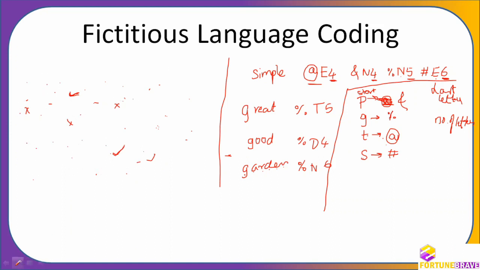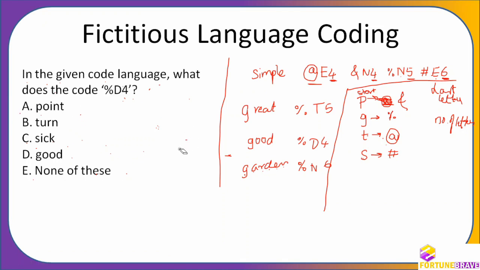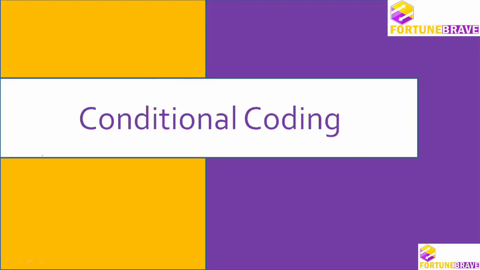Okay, understood. So I'll erase a little bit of these things now, and then we'll go to the next question. The next question is going to appear in front of you in 1 second. Okay, it has already appeared. In the given code language, what does the code %D4 mean? Percentage means it should start with G, and there is only one. You can see D is the last letter and 4 is the number of letters. So D is the answer. Very simple. Okay.